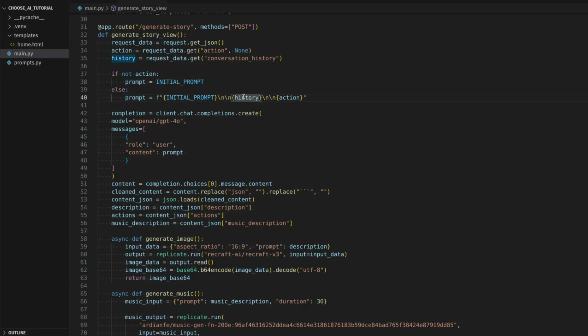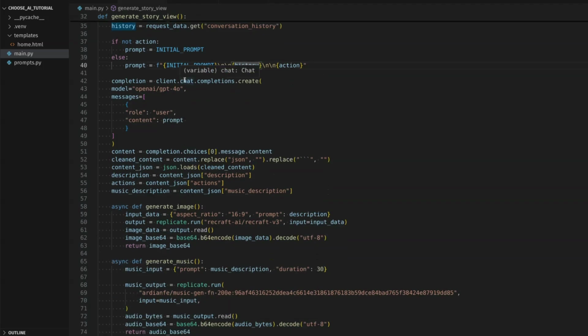Now, if this is not the first time this endpoint is being called, we have a conversation history, because a lot of LLM APIs don't have a conversation history built in. So what you have to do is create your own huge string with all the previous history in it every time you call it. That's really the only way that most LLM APIs can remember what you did last time. So it's a bit of a hack, but I haven't found a better way to do this yet.